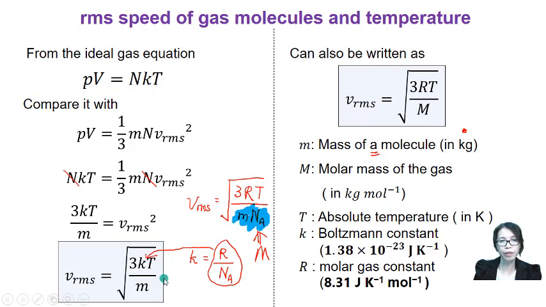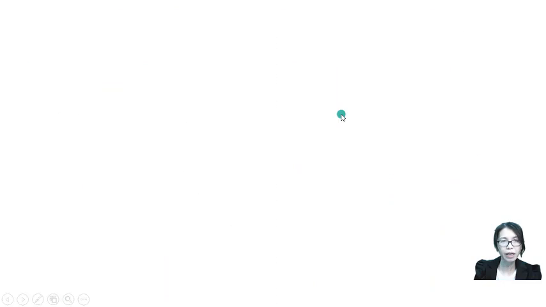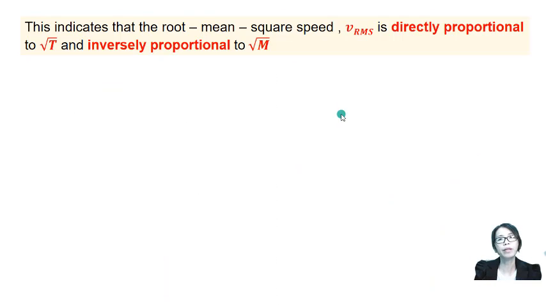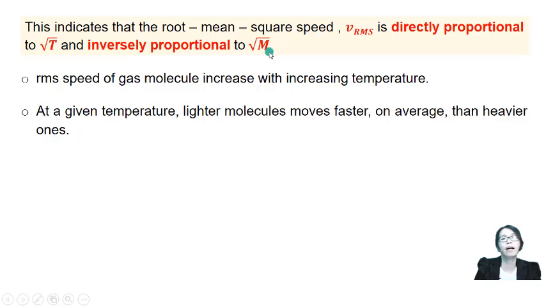From these two equations, we can see very obviously our root mean square speed vrms is directly proportional to the square root of absolute temperature and inversely proportional to the square root of molar mass of the gas. It means that the RMS speed of gas molecules will increase with increasing temperature.